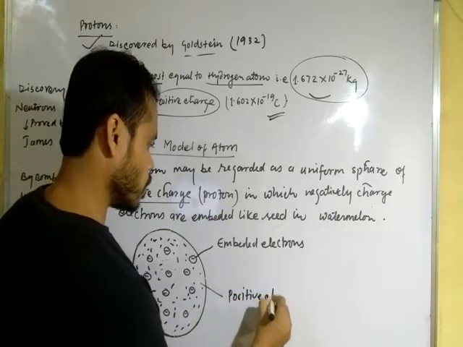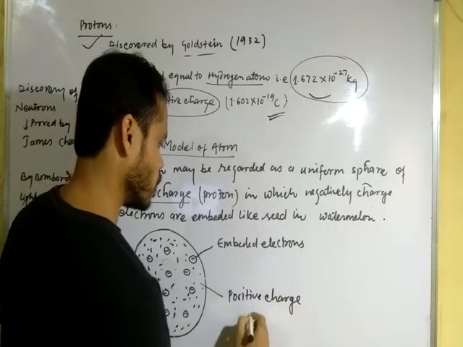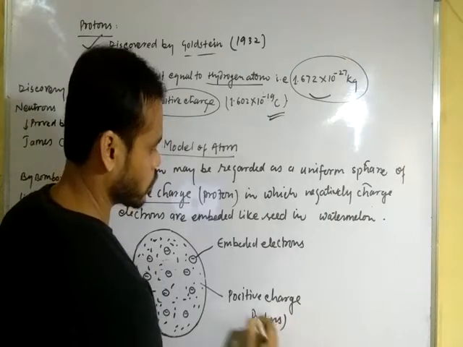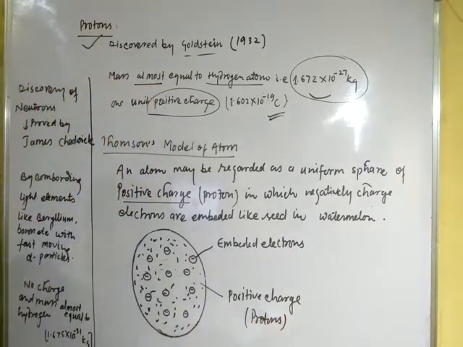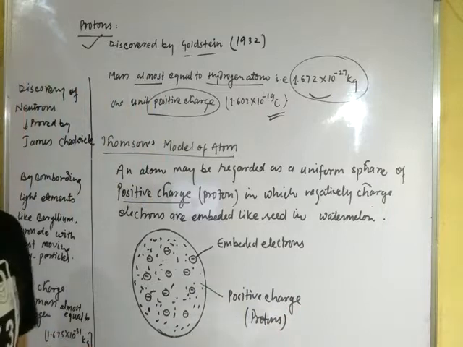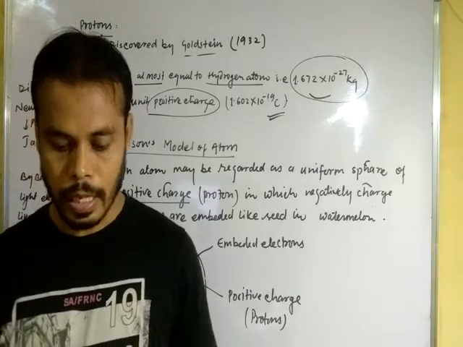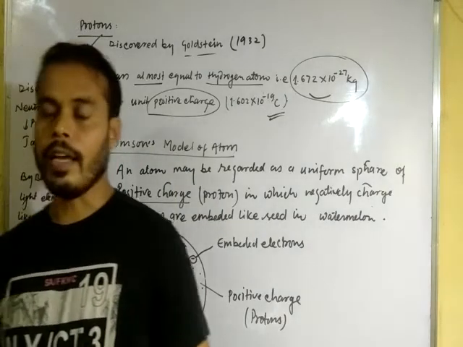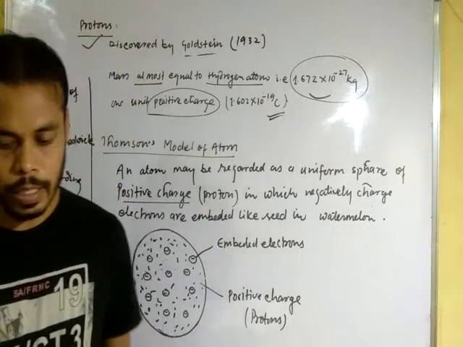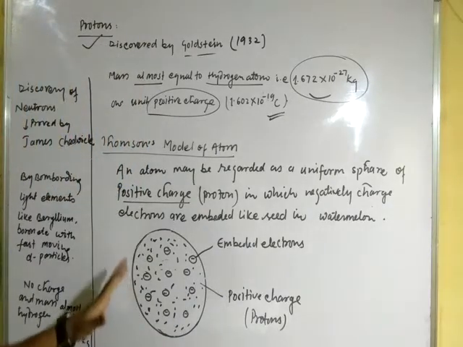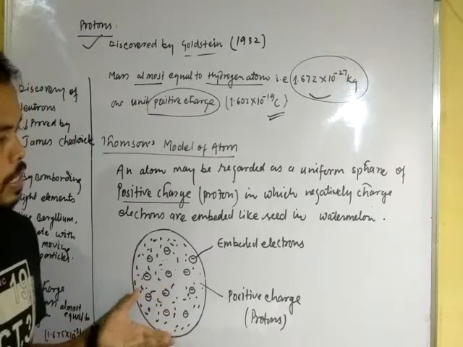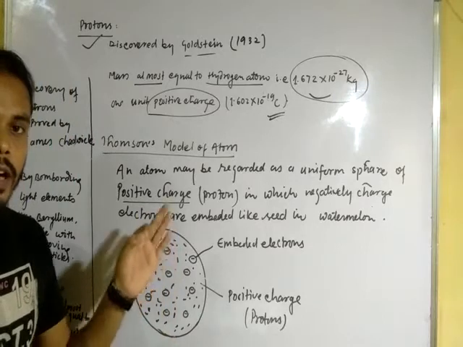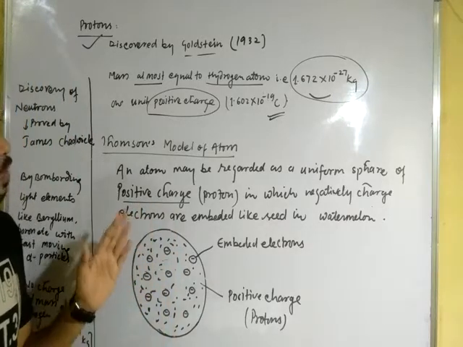You can write here proton. But this model was soon rejected because it could not explain the Rutherford alpha ray scattering experiment.